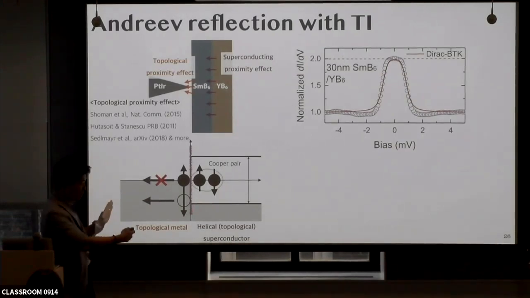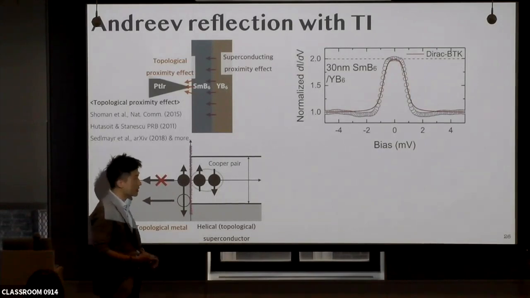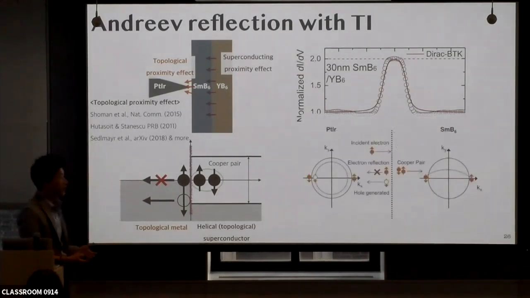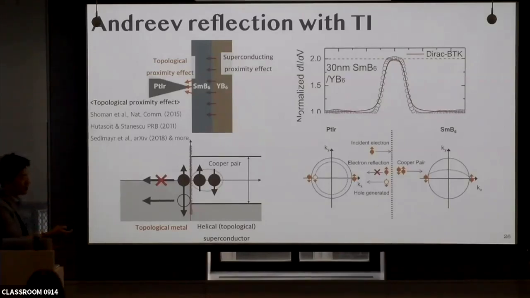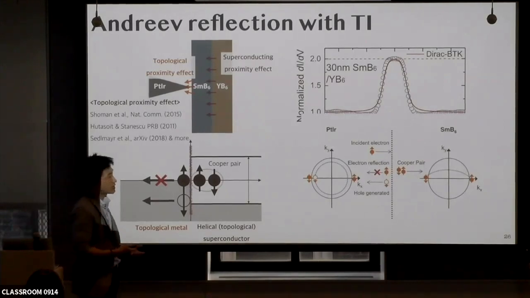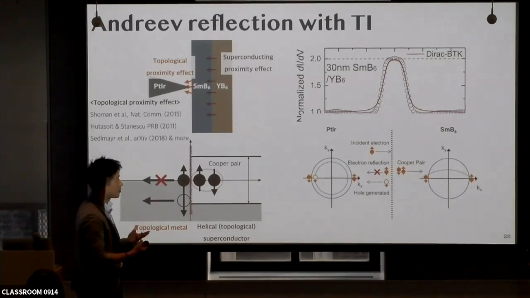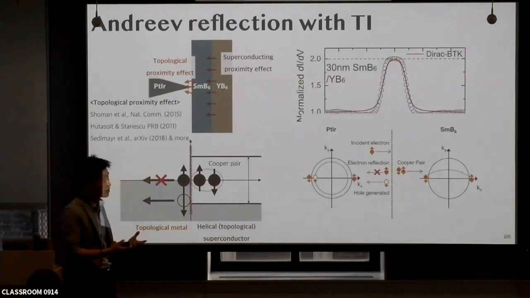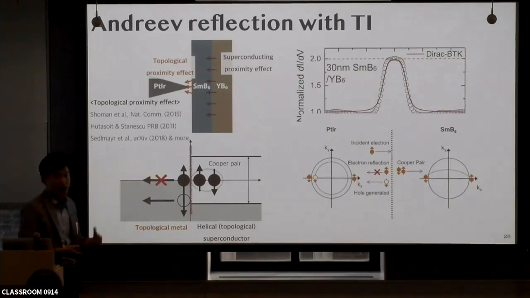Spin momentum locking can now apply for both sides. Samarium hexaboride has a helical superconducting pair, and the platinum iridium side has spin momentum locking from the samarium hexaboride. So electron reflection, which has the same spin direction as the incident electron, is not allowed.